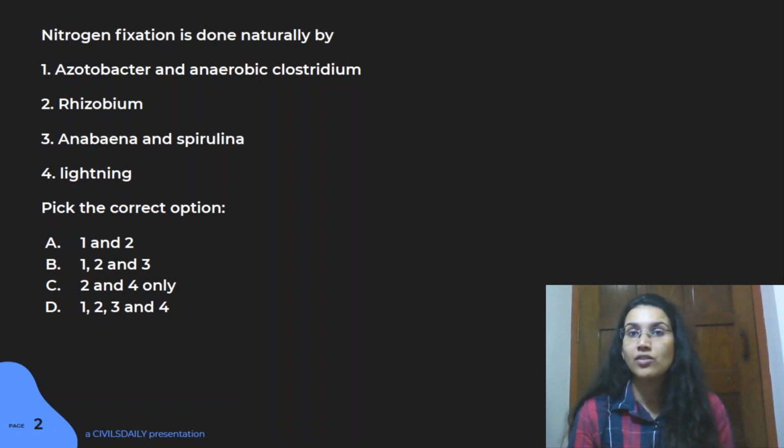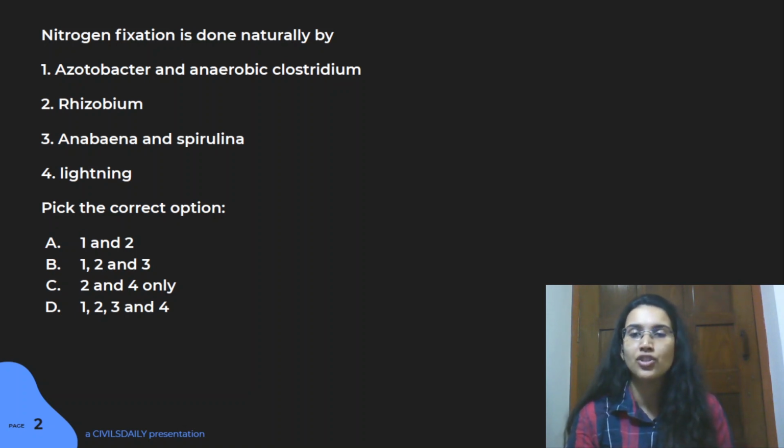Rhizobium is something that you've learned a lot of times in your static portion also. It's associated with legumes, and through that this happens. Right. So option 2 is right. And the problem here is that 2 is present in all the options, so that will not suffice the need here. Another thing here, nitrogen fixation can happen through a lot of different ways.